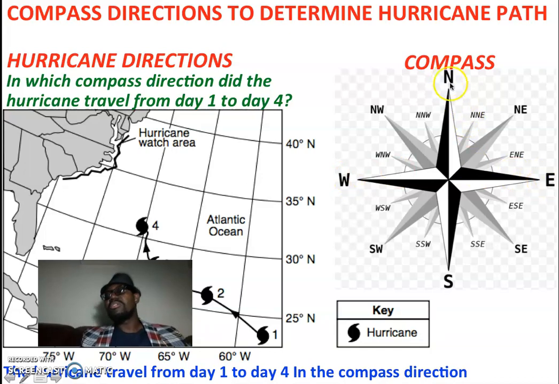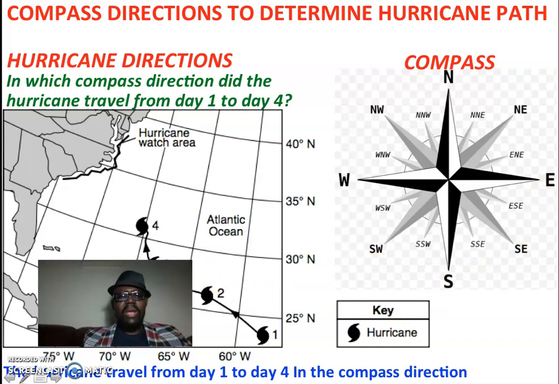Between north and east, we have northeast. Between north and west, we have northwest. Between south and west, we have southwest. Between east and south, we have southeast.